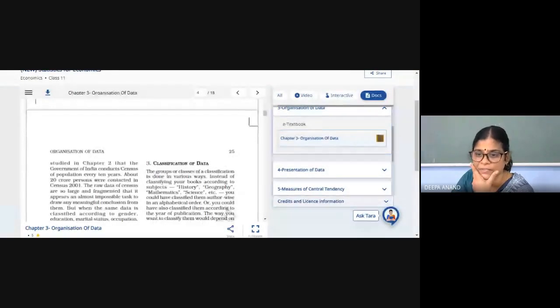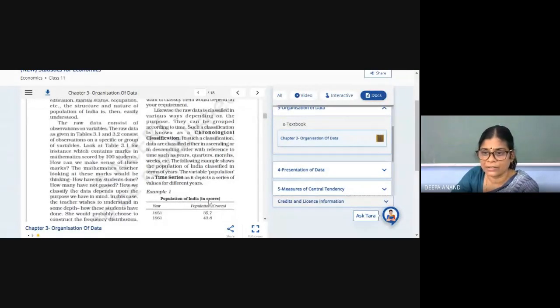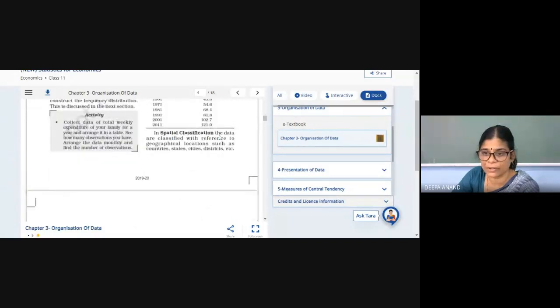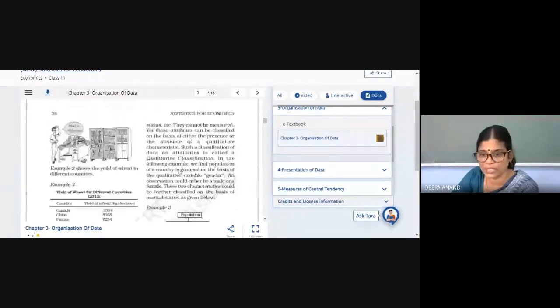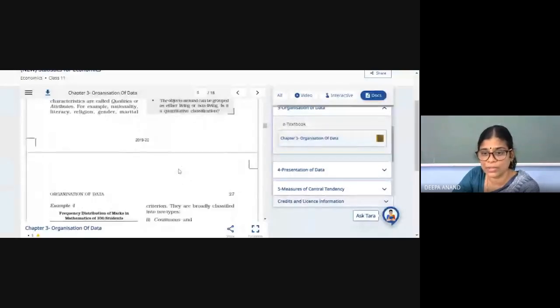First we will classify it. Classify on the basis of the geographical area or chronologically, on the basis of some standard, we will order it, organize it. Spatial means on the basis of country, state, cities or district. Do you remember spatial classification?